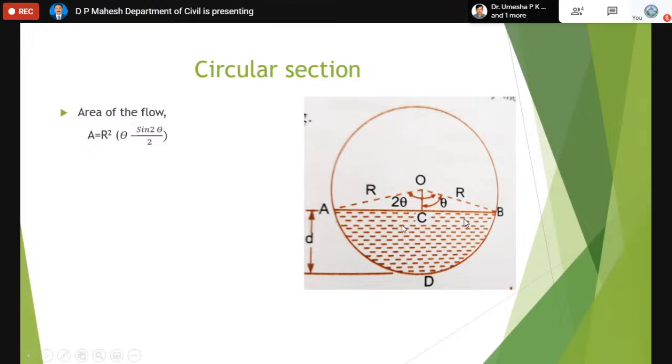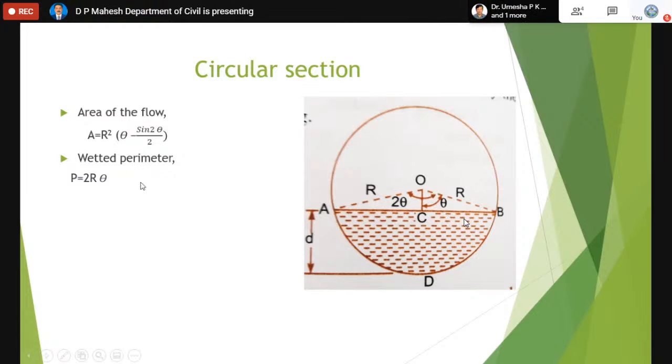When the depth of flow is 0.9 meter, it means the free surface AB comes below the center. So sometimes the free surface AB is above the center, depending upon the depth of the flow. Accordingly, we can calculate the area of the flow using this simple formula: A equals r square by 2 into theta minus sine 2 theta, where r is the radius.